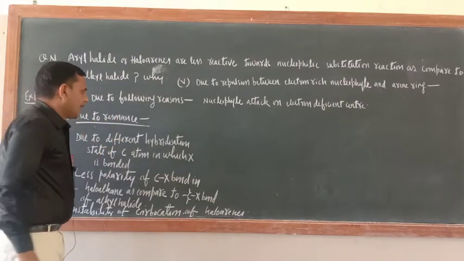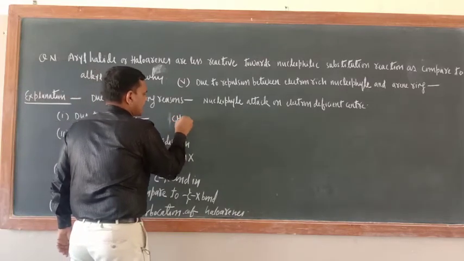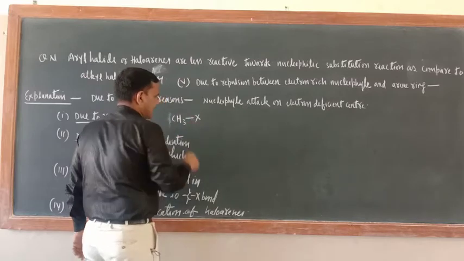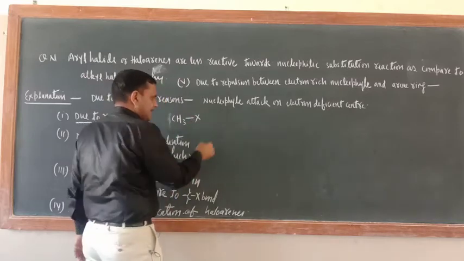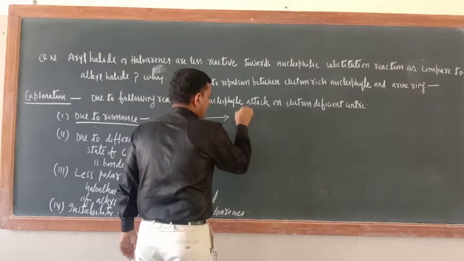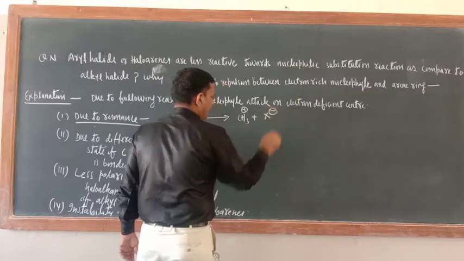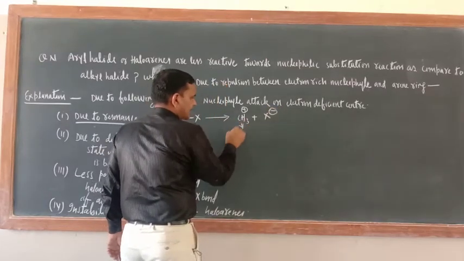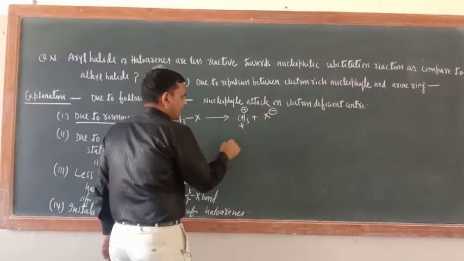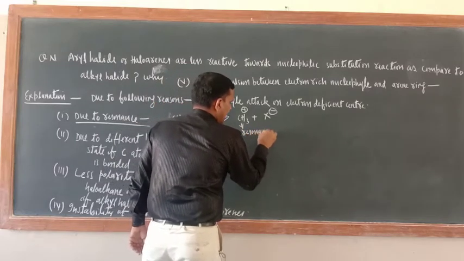Let us take one alkyl halide, CH3X. Here what is there? CH3 positive plus X negative. Here there is no resonance.